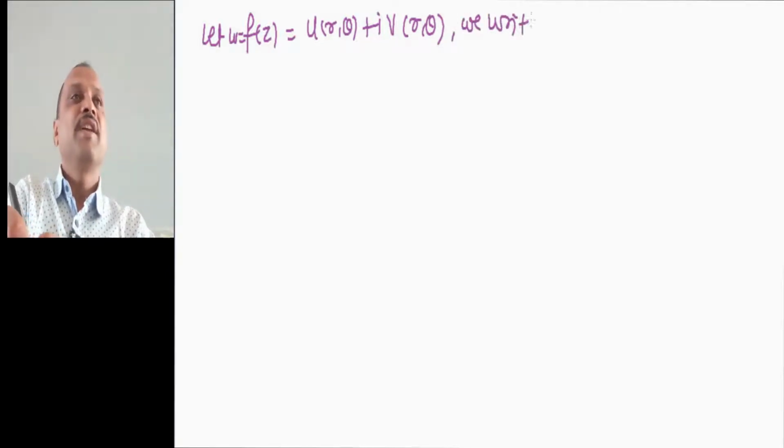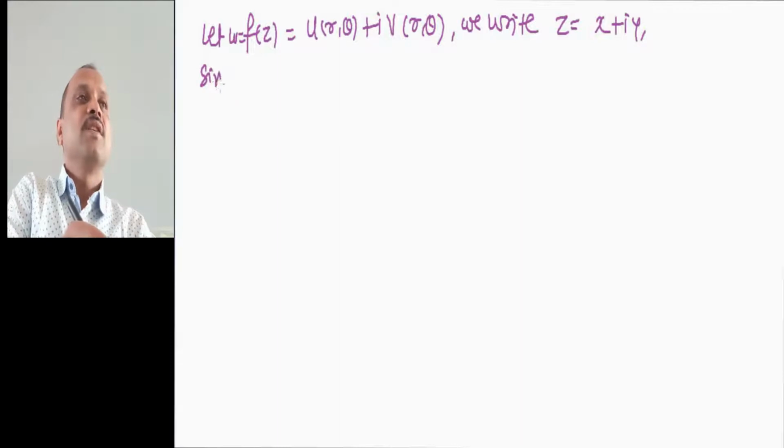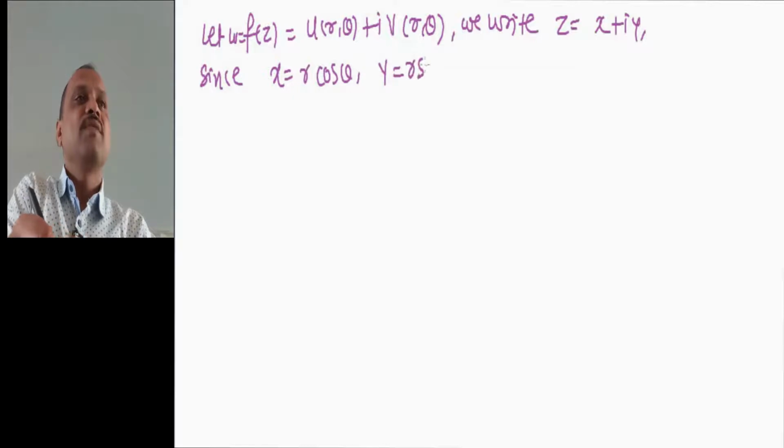We write again z equal to x plus iy, but in polar coordinates x is equal to r cos theta, y equal to r sin theta.